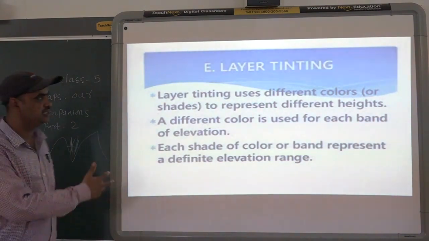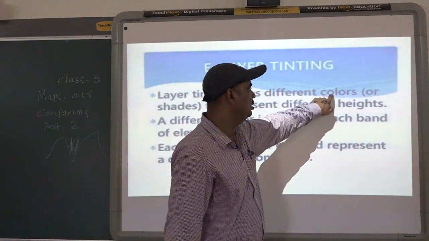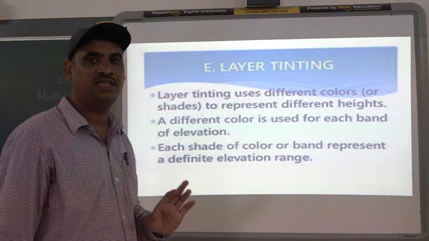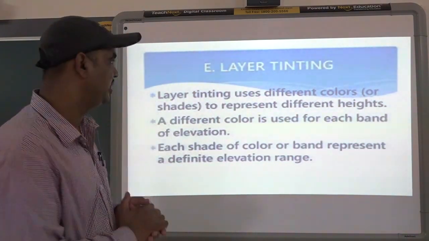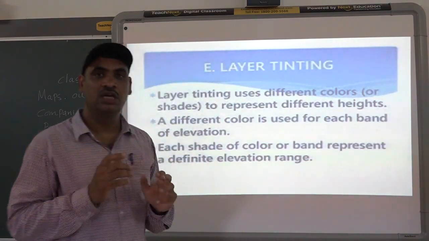Then the next method is the layer tinting method. In the layer tinting method, what is important? Colors are important. In the first method, what have we seen? Lines were used. But in this next method, the layer tinting method, what is used? Colors are used.